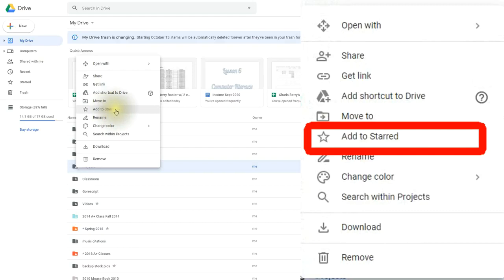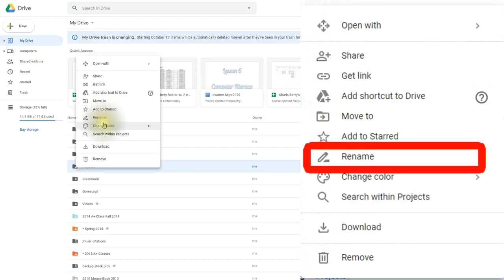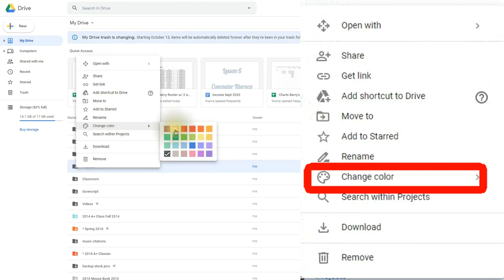Here's another one that's rather important. You can add a file or folder to the starred folder to let you know that it is extremely important to you. You can rename it. You can change its color, and that basically tells you something is important or different than the others. So you notice I've changed some of the colors of my folders. Let me know more about them.